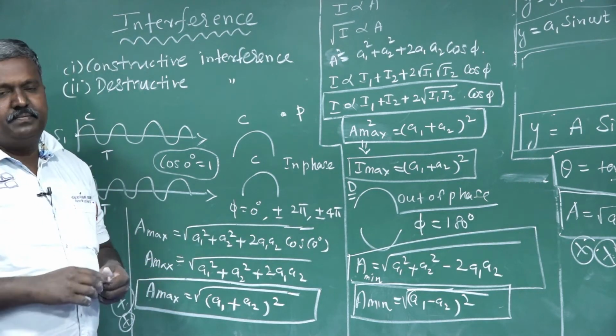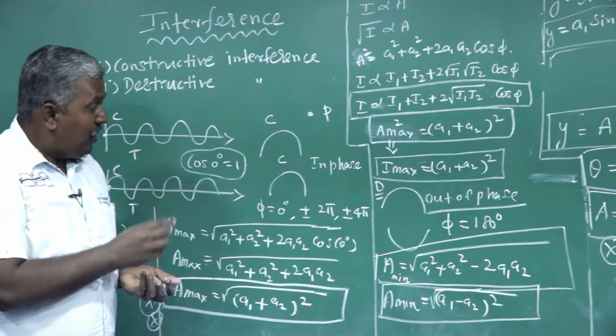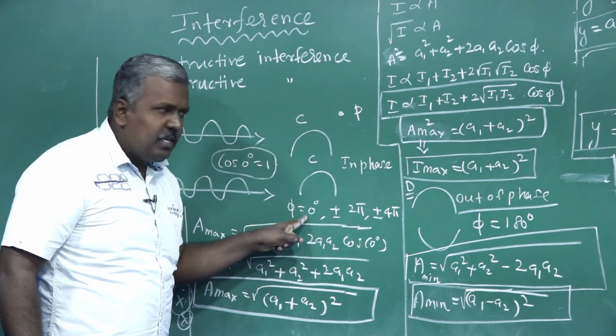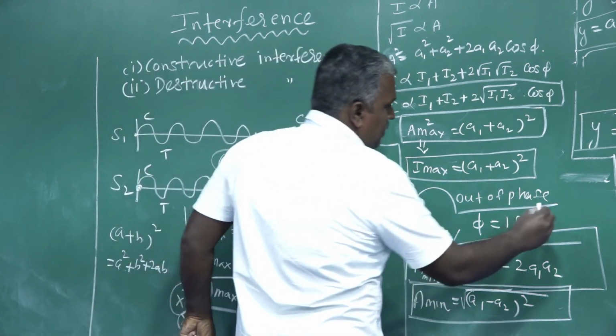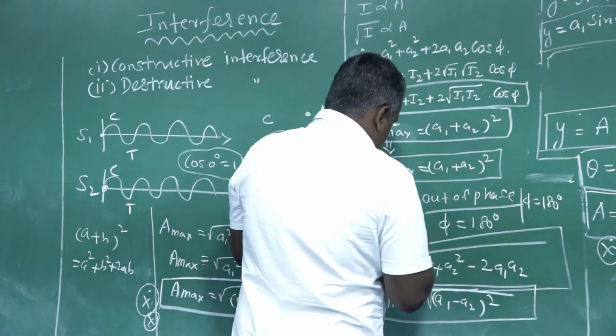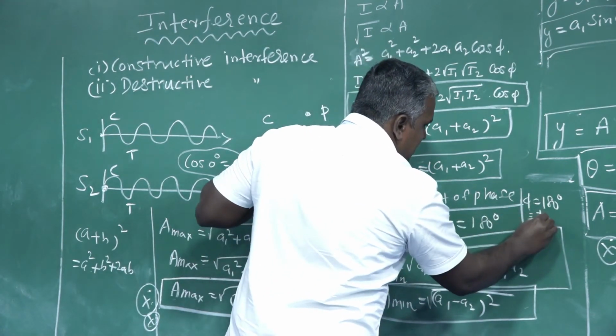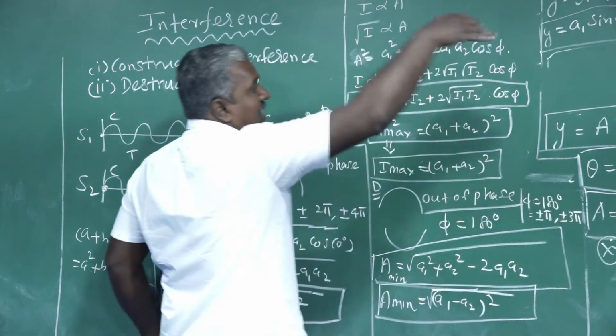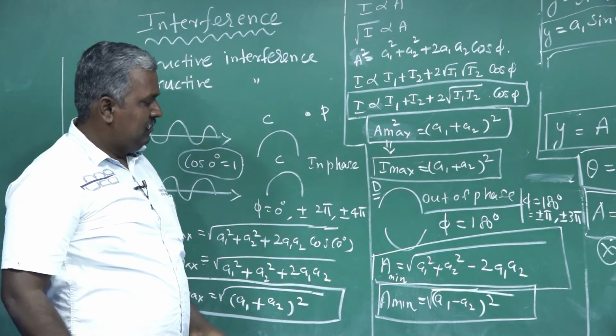Clear? The angle phi is equal to 0 degrees for constructive, and here phi is 180 degrees, that means plus or minus pi, plus or minus 3 pi, 5 pi and so on.